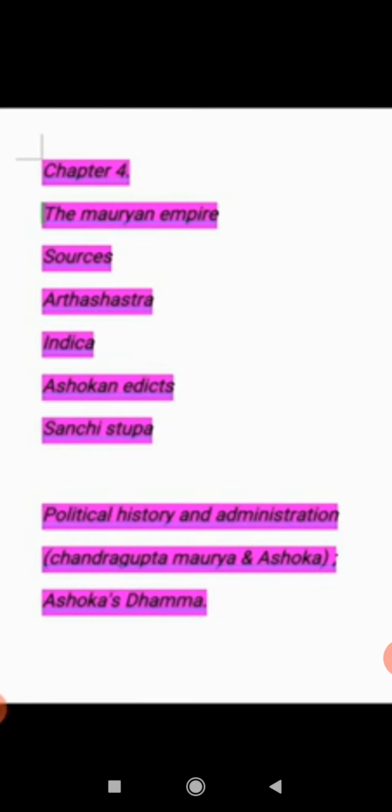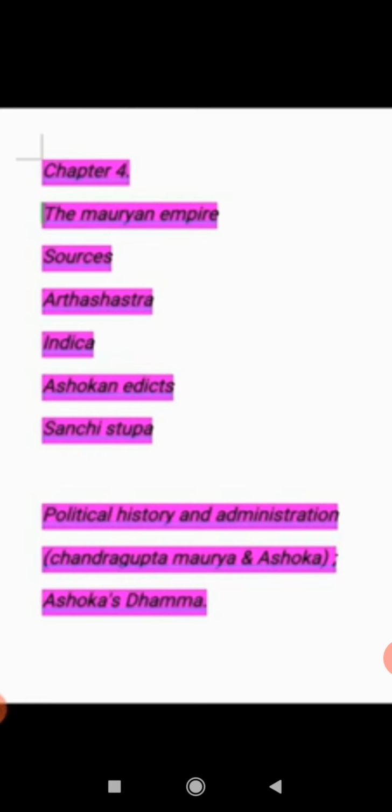Then seventhly, military administration. Chandragupta Maurya maintained a huge army consisting of infantry, cavalry, elephants and chariots. All types of military or army was there with Chandragupta Maurya. According to Megasthenes, the Mauryan army consisted of 6 lakh infantry, 30,000 cavalry, and 9,000 war elephants. According to another source, the Mauryas maintained 8,000 chariots or rath.